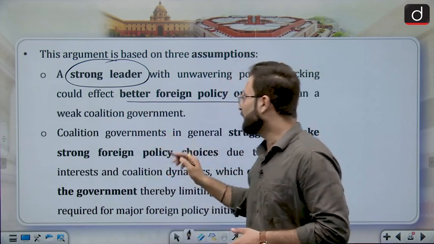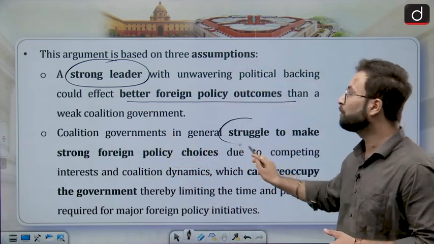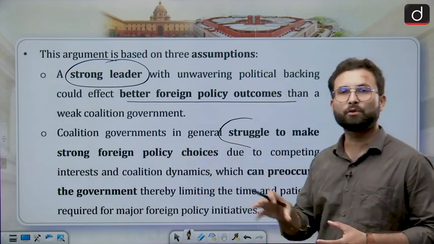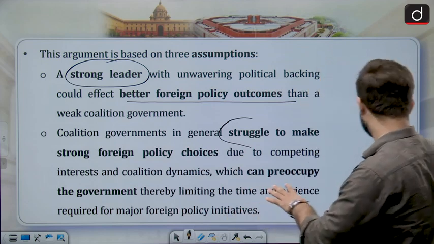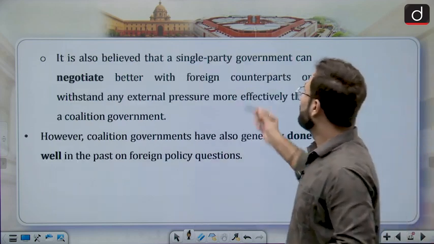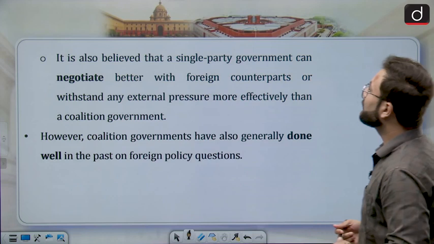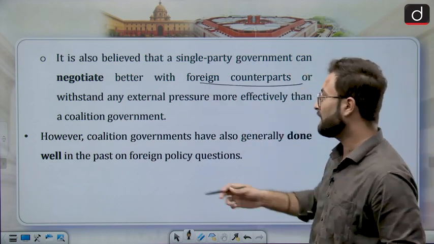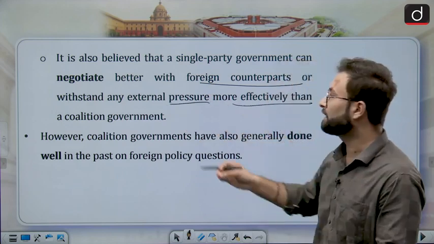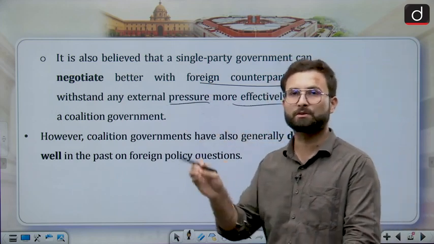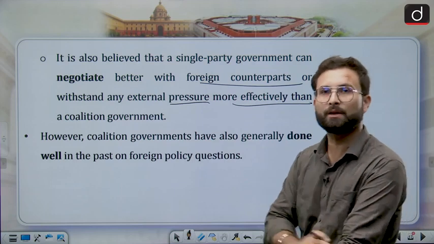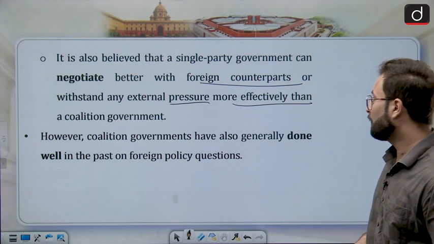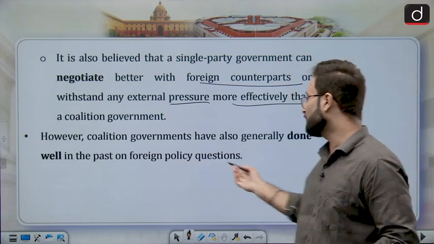The second thing is that coalition governments in general struggle to make strong foreign policy choices, because they are basically trying to save the government. Third, it is also believed that a single party can negotiate better with foreign counterparts and withstand external pressure more effectively than a coalition government, because they are more focused on policy measures and not on domestic issues. However, coalition governments have also generally done well on foreign policy questions.